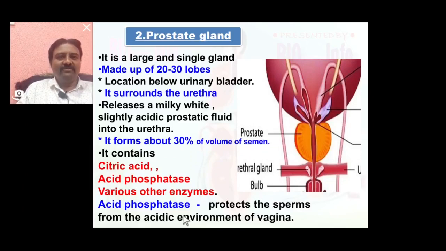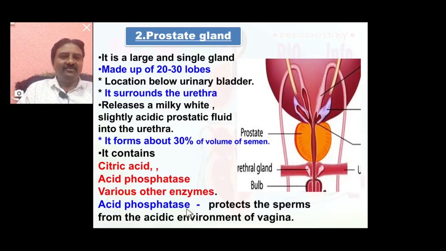So at the time of copulation, millions of sperm enter the vagina, and most of the sperm are killed by the acidity of the vagina. This acidity is neutralized by acid phosphatase, so the prostatic fluid material is very important.